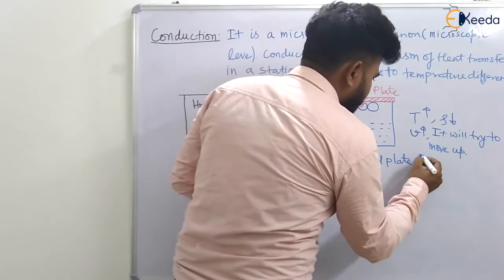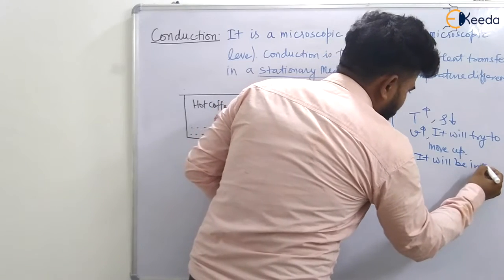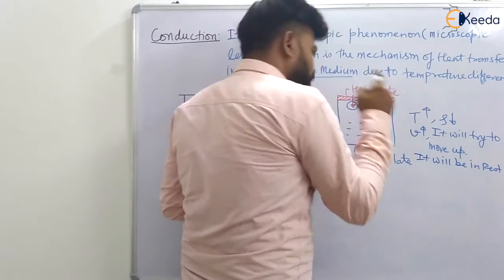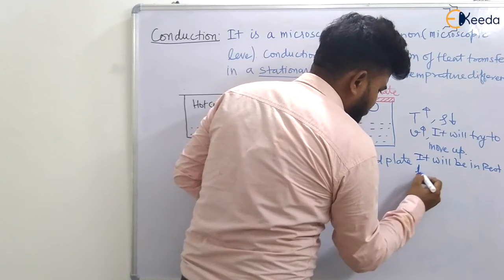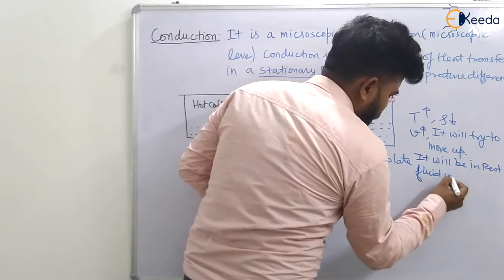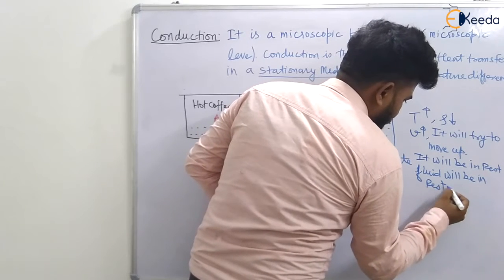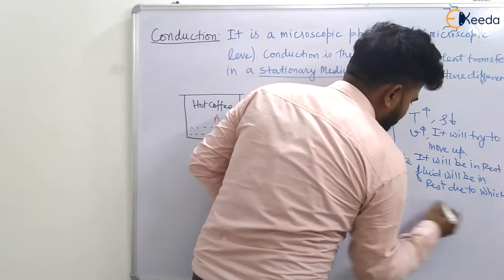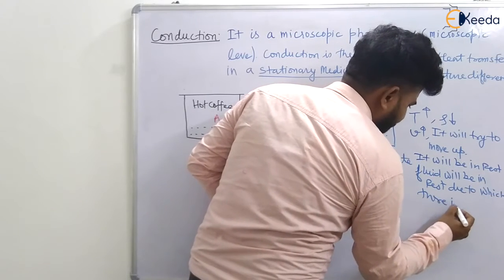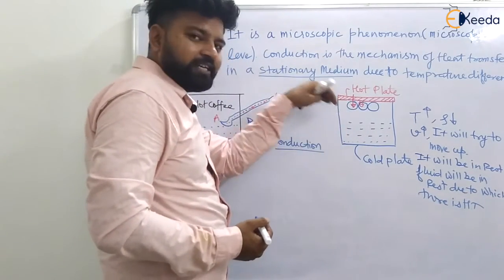So we can say the fluid will be at rest, and there is still heat transfer. So when the fluid is at rest, there is heat transfer.